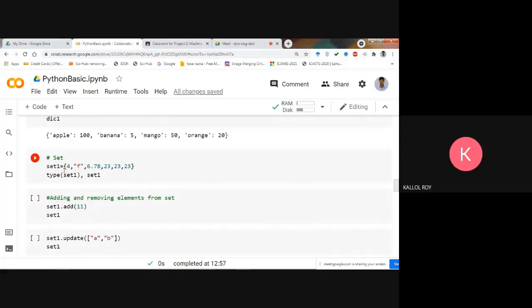Sir, what does unindexed mean? Unindexed means since there is no order, there is no question of index. Suppose I want to extract this F from here, I cannot say that it is there at index 1, because it is unordered. The same set, if you execute it, may come in a random order.